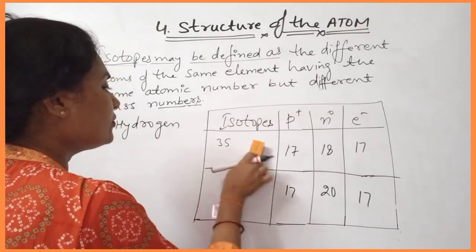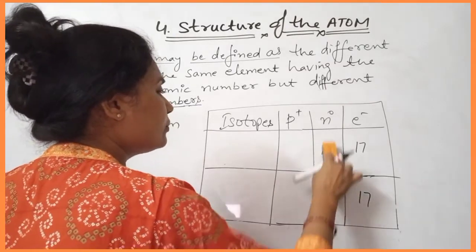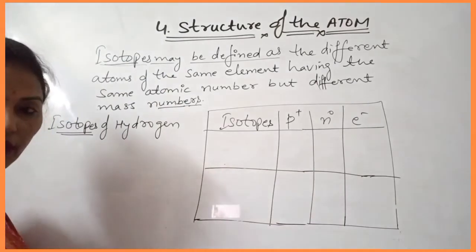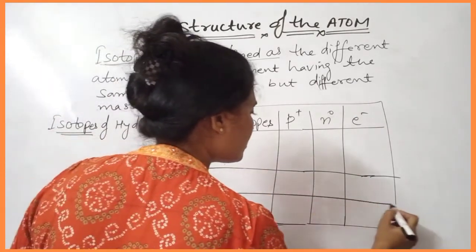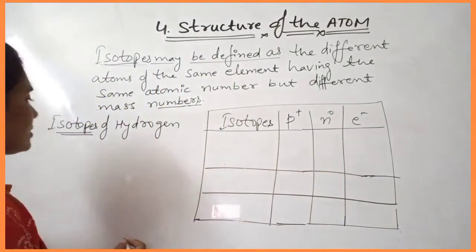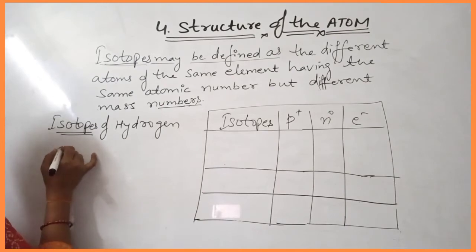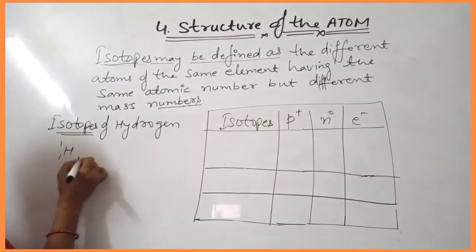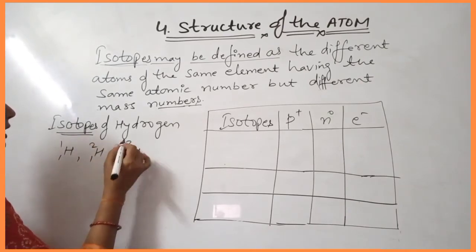With the help of these isotopes you can find out the composition of electrons, protons and neutrons. First we write the isotopes of hydrogen: H with atomic number 1 and mass number 1, then 1 and 2, and third 1 and 3.